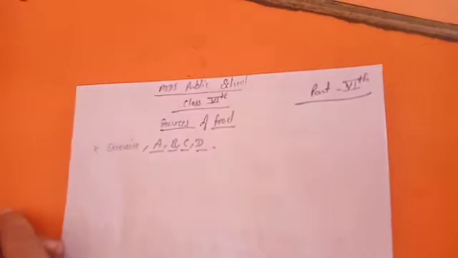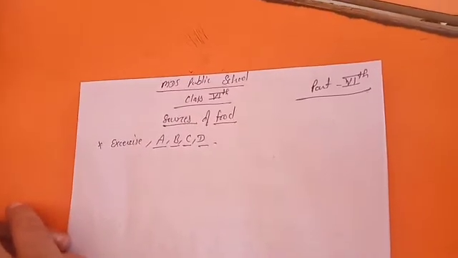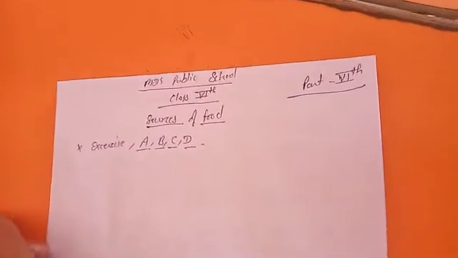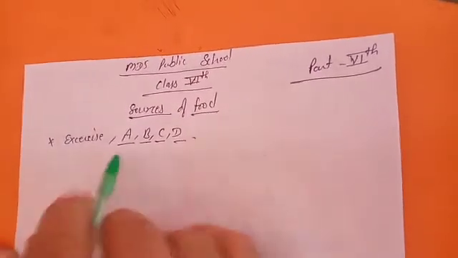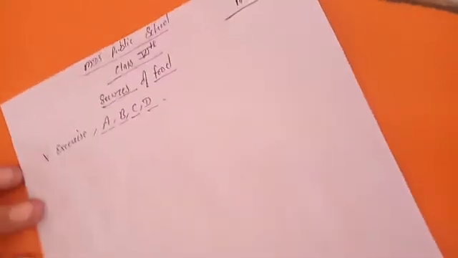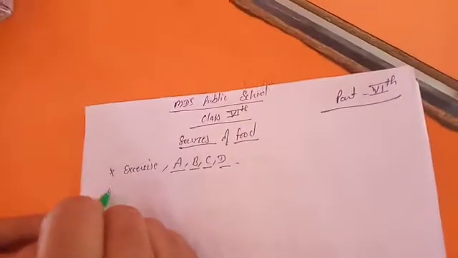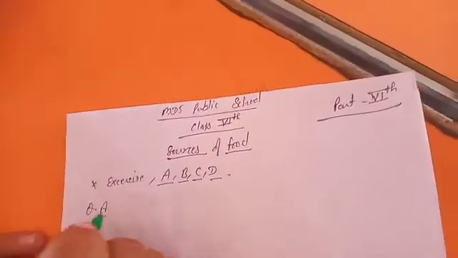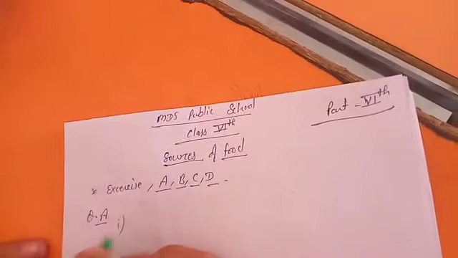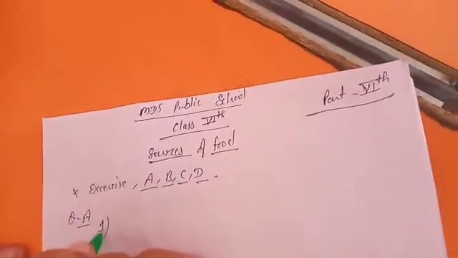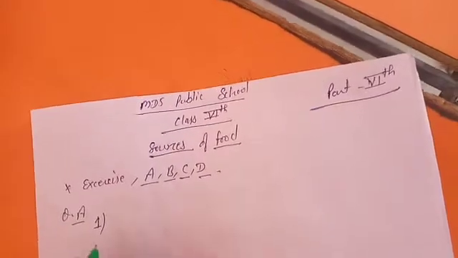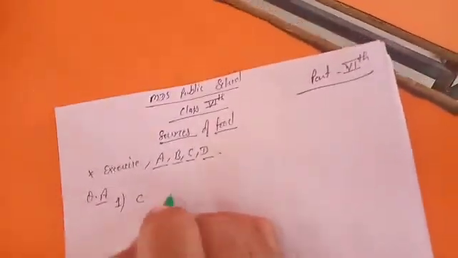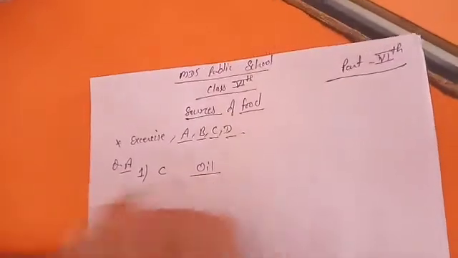In the previous lecture on sources of food we have completed this chapter, and I have given you 4 exercise questions, that is A, B, C, D. Now I am solving them. So your question A has 7 parts. The answer to the first part: which one of the following is not prepared from milk? Your option is C, that is oil. Oil is not prepared from milk.